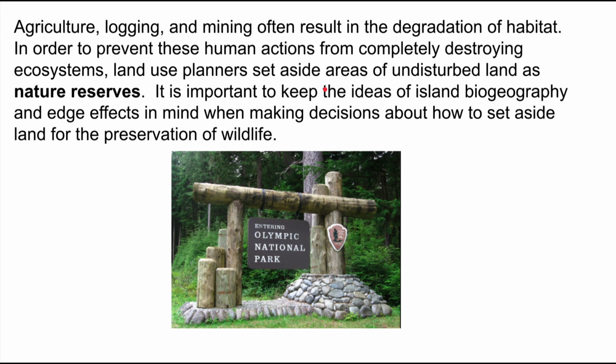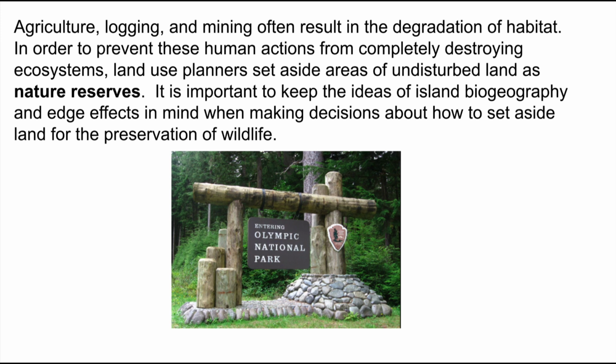Now, because a lot of human activities like agriculture, logging, mining, home building, they tend to degrade habitat, a lot of nations have taken efforts to try to prevent our actions from completely destroying vital habitats, ecosystems that we consider to be special or threatened. And so land use planners tend to set aside things as nature reserves, wilderness areas, wildlife preserves, national parks, things like that.